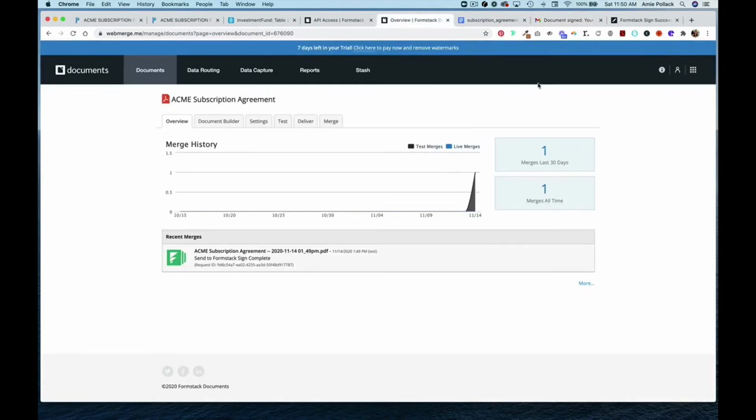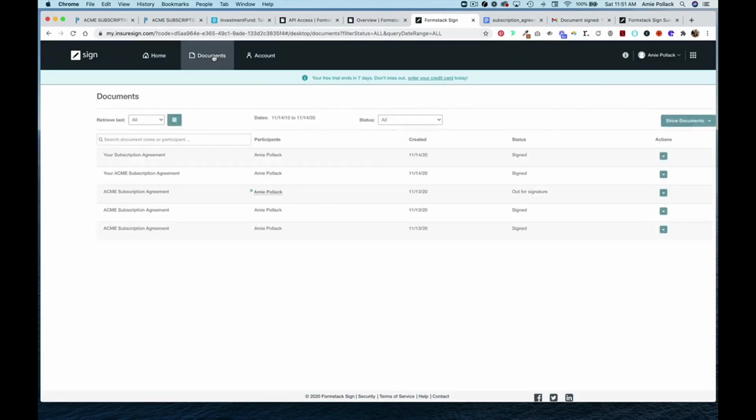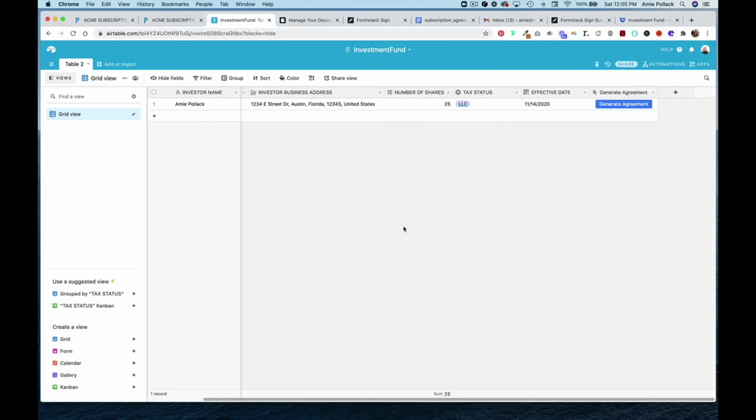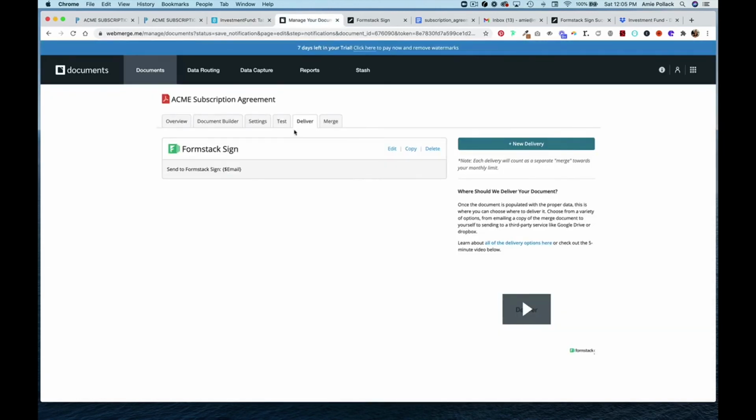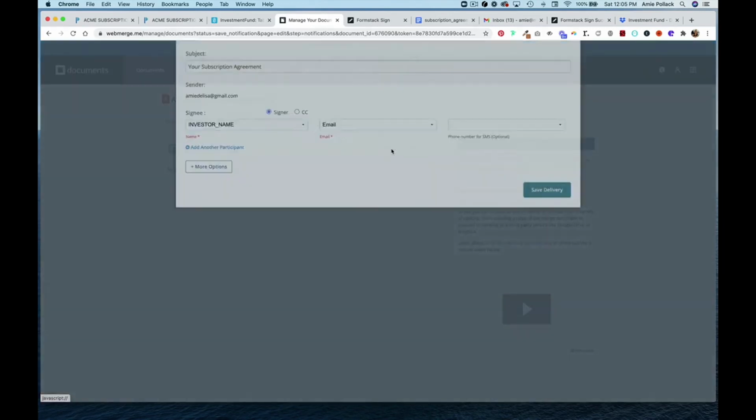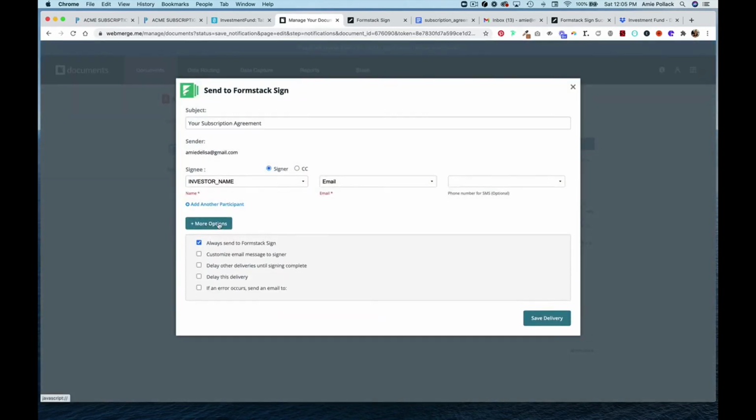So within Formstack, if we head over into Formstack Sign and head over to Documents, we can see a list of our documents that have been signed or are out for signature. There are a few different ways that you can file a document at this point. And one way that I'm going to show you is how you can then file a document that's signed within Dropbox. So going back into our Formstack Documents, we're going to go back into our delivery for the document and hit edit. And in the More Options dropdown, you have the options to delay other deliveries until signing is complete.